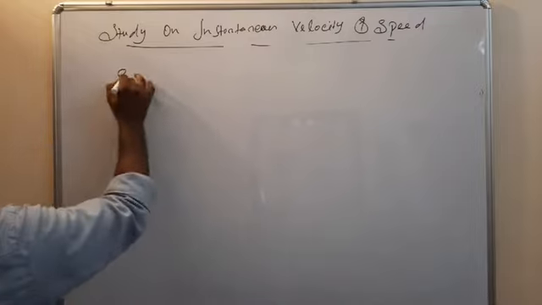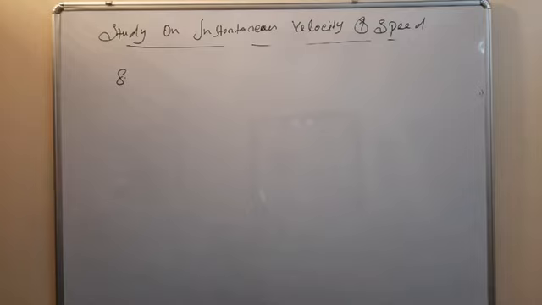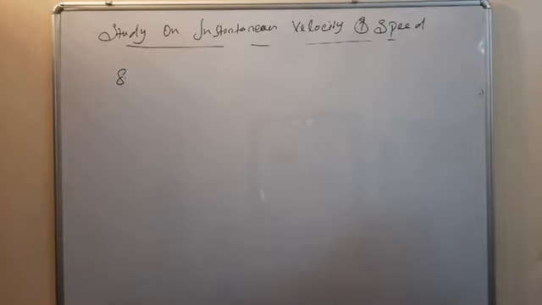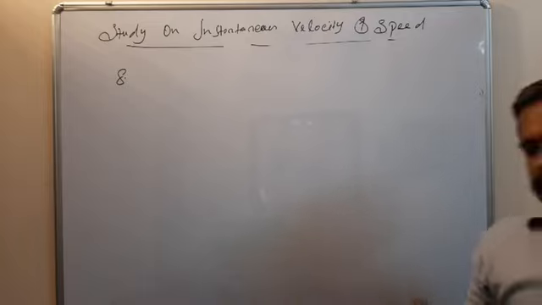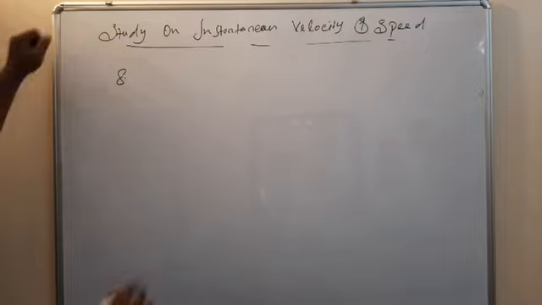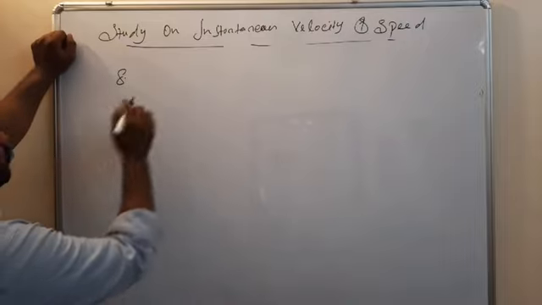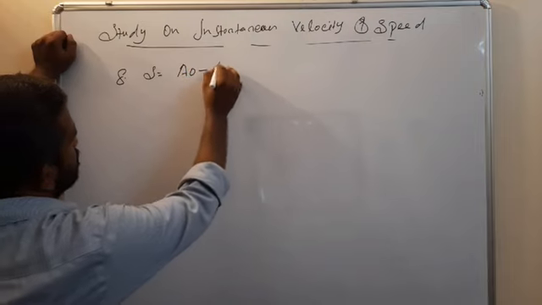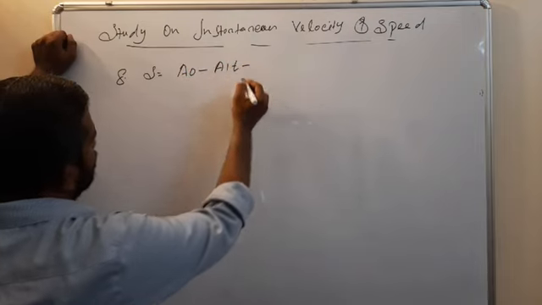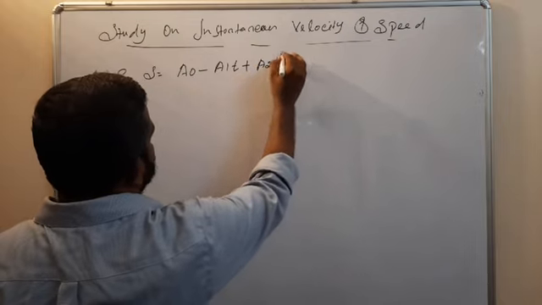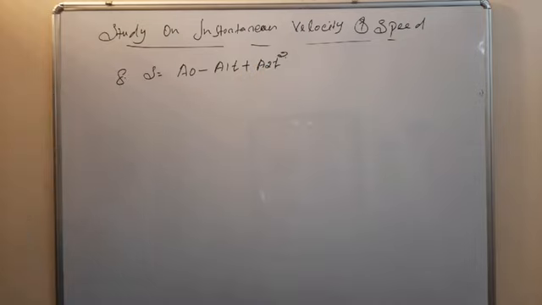Eighth point. If the displacement is given in terms of t, that is, if displacement is given as a function of t, so s is equal to a0 minus a1 t minus a2 t square. So what is the velocity?